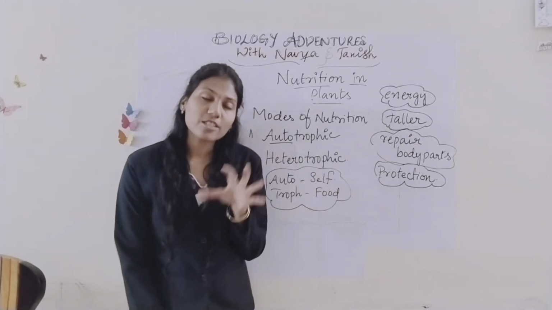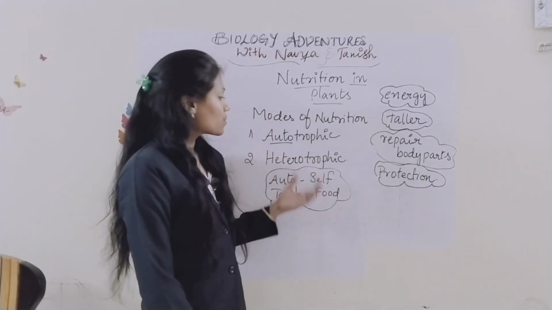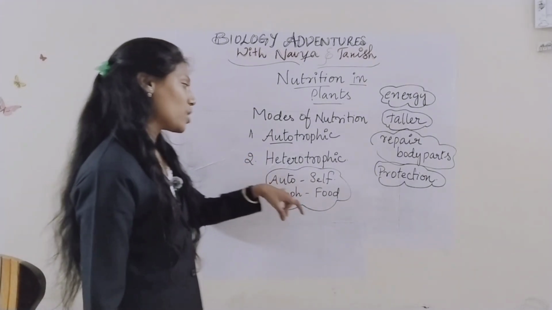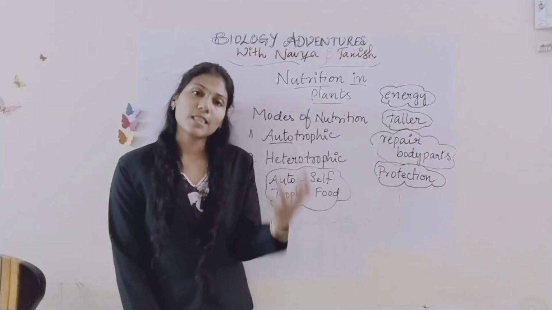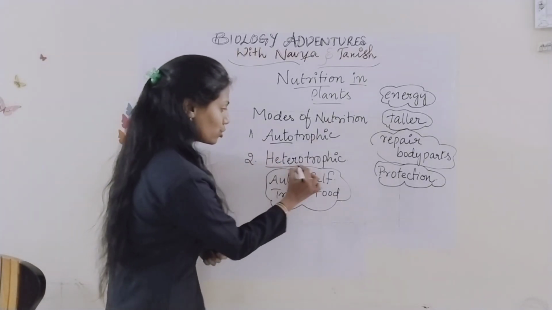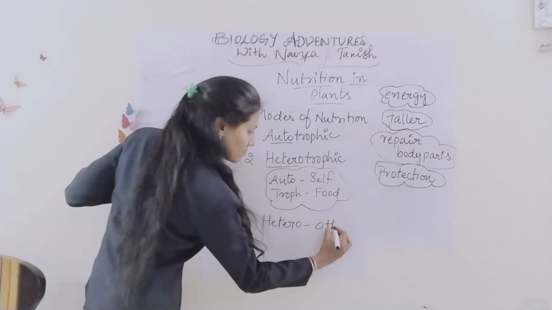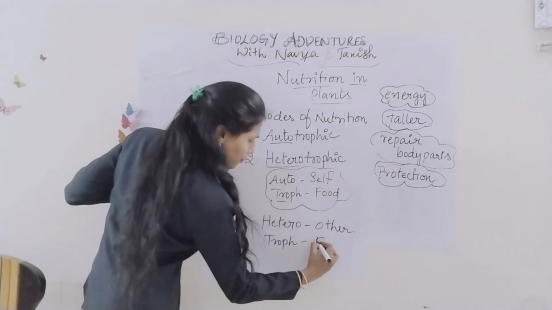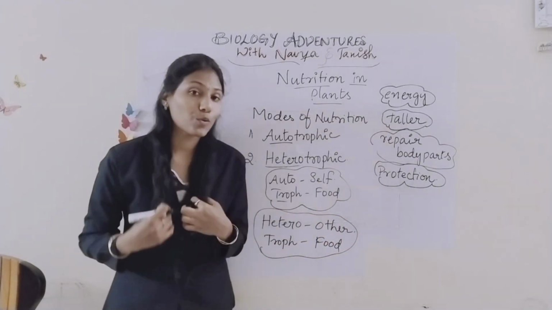Self-prepared. So, all living organisms that prepare their own food, by their own. Clear? That mode of nutrition we call autotrophic nutrition. Okay. So they prepare the food by themselves. Next, what about heterotrophic nutrition? Hetero means other, and troph means food. Now you can define what is heterotrophic nutrition.